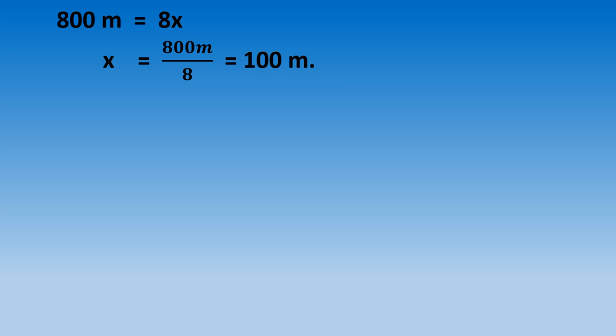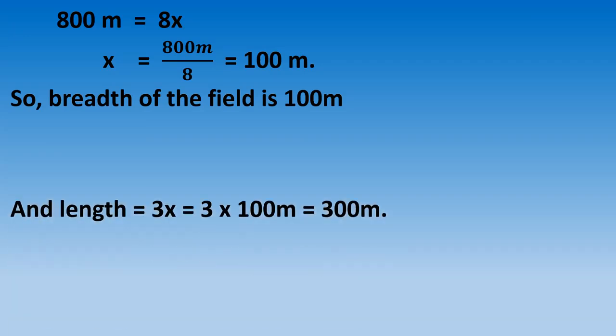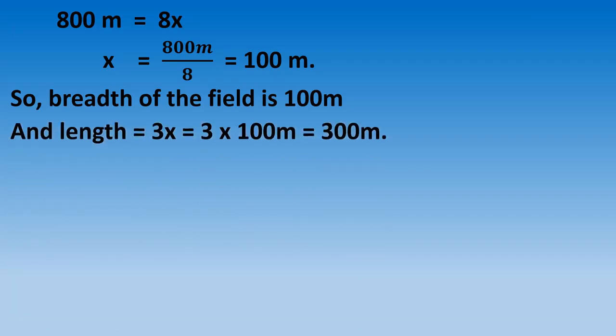And what is the length? Length is 3x. 3x means 3 multiplied by x. I have written the very first line. Second line, length equals 3x, so it is 3 multiplied by x. So 3 multiplied by 100 meter, because now x is 100 meter. 3 multiplied by x is equal to 300 meter.